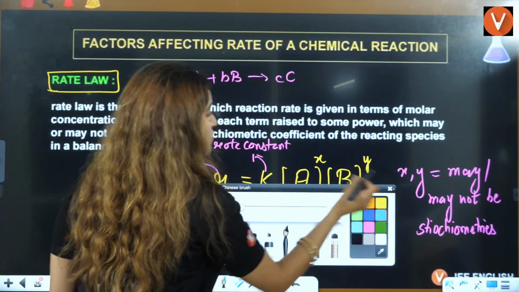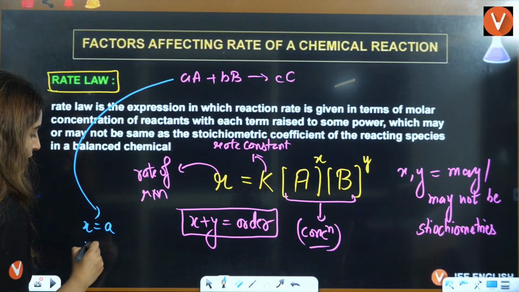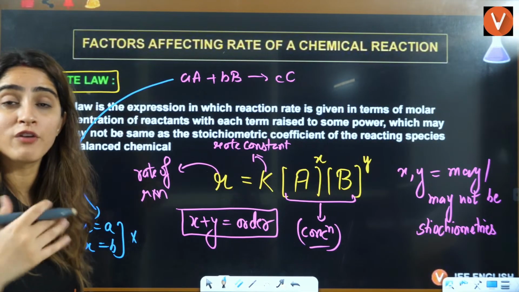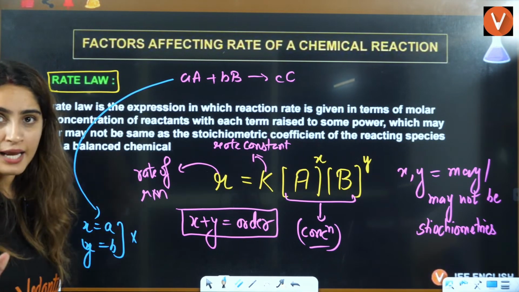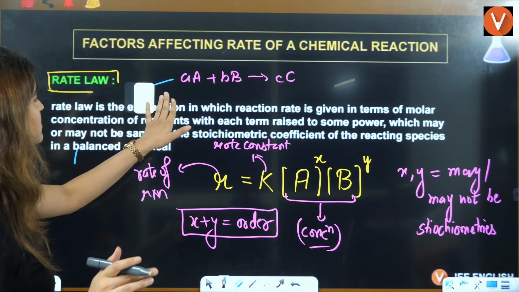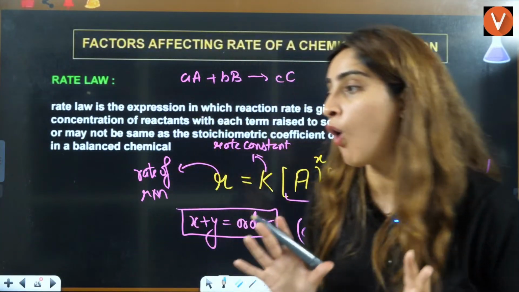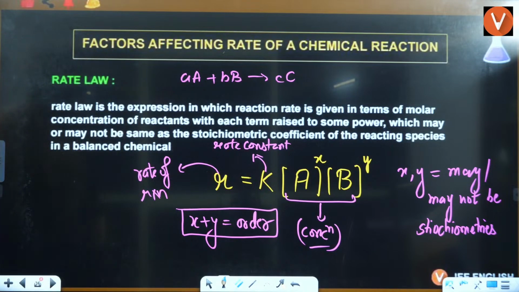Now, this X can be a, this Y can be b, but it's not always true that X will always be a or Y will always be b. So it's not mandatory. It can be, it cannot be. That's why we simply say that X plus Y, the addition, is called the order of the reaction, right?